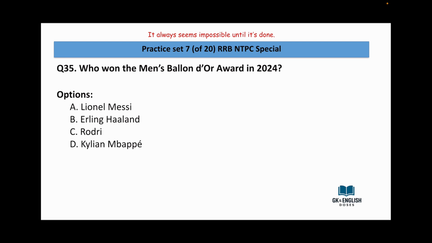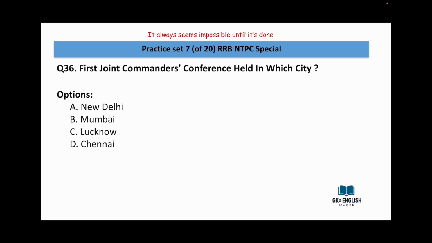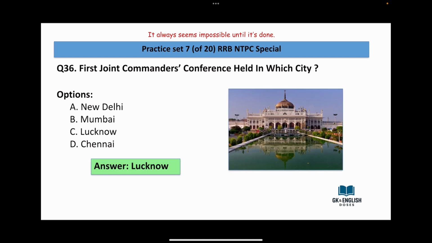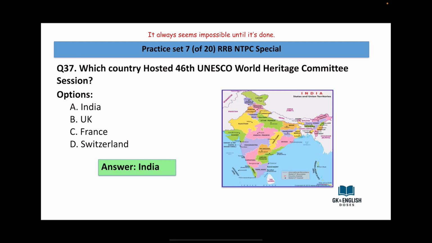Lionel Messi, Erling Haaland, Rodri, Kylian Mbappe. Answer is Rodri. First Joint Commanders Conference held in which city? New Delhi, Mumbai, Lucknow, Chennai. Answer is Lucknow. Which country hosted 46th UNESCO World Heritage Committee session? India, UK, France, Switzerland. Answer is India.